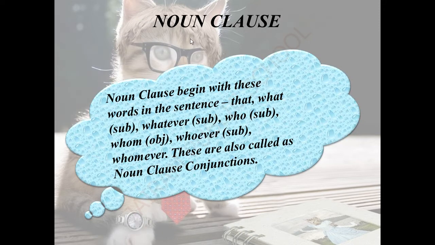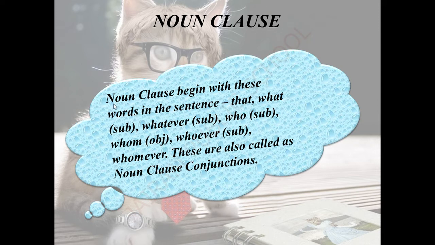Let's see what is noun class at first. Noun class always begins with these words in the sentence. Before that, I told you noun is a part of speech that points out a name of a person, place or thing. The same thing is happening in noun class also. The noun class does the work of a noun, which points out a name of a person, place or thing. So it plays the role of a noun here. How can we find the noun class in a sentence?